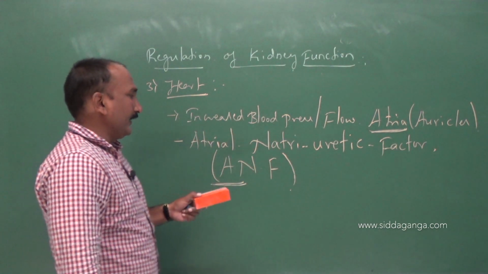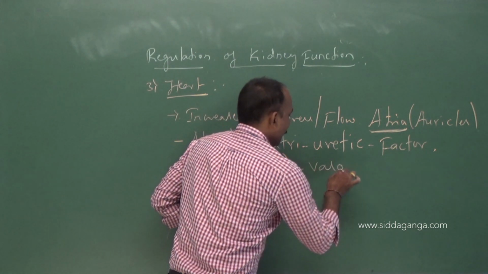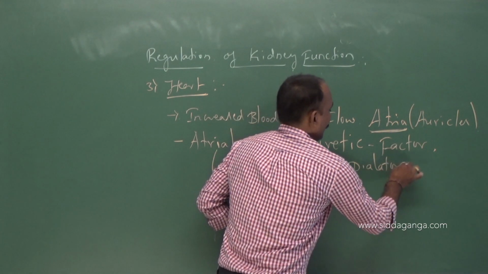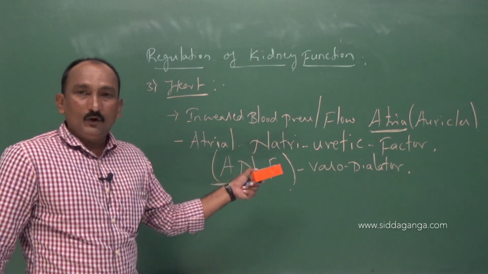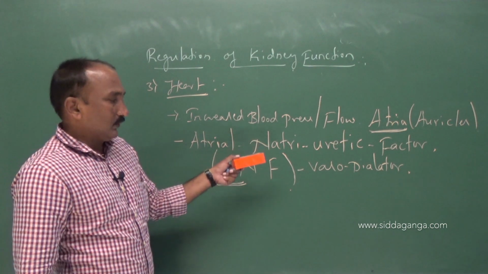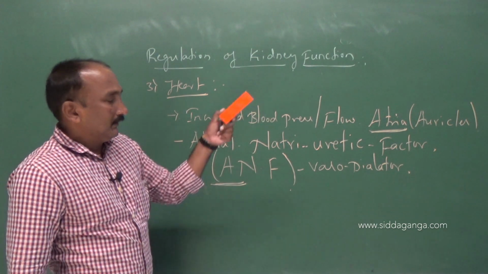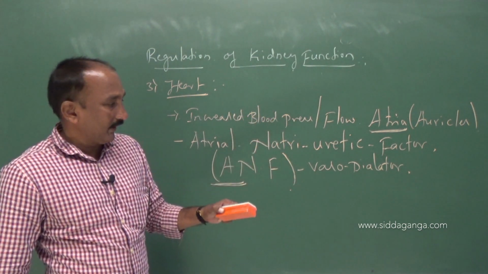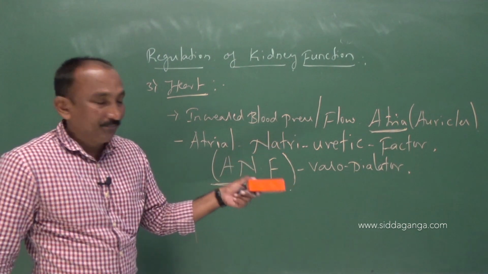That ANF is one of the powerful vasodilators, the opposite of a vasoconstrictor. Which one is a vasoconstrictor? Previously I told you, it is angiotensin II. It is the vasoconstrictor, whereas ANF is a vasodilator.